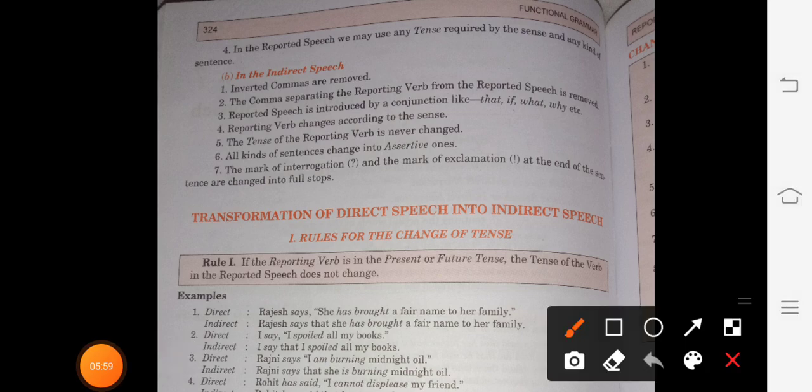Next, a few identities I am going to give you about indirect speech. As in the beginning of this video, I told you what indirect speech is: the speech which is not spoken directly to the listener. Meaning, if one person is speaking something to another and the message is delivered to a third person, that will be indirect speech. So how do we identify indirect speech? I will make you understand that before coming to the first rule.